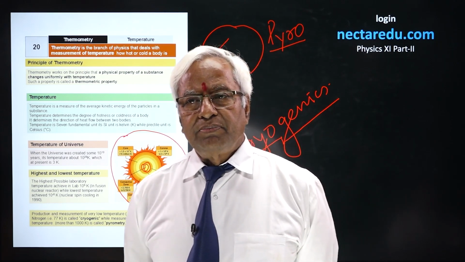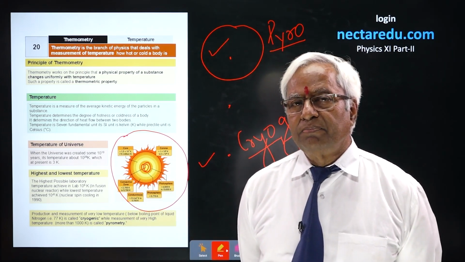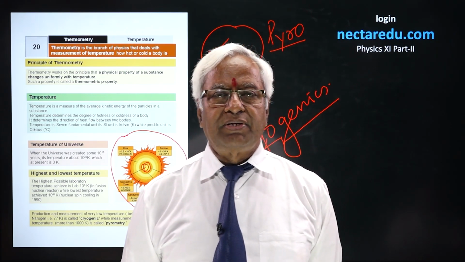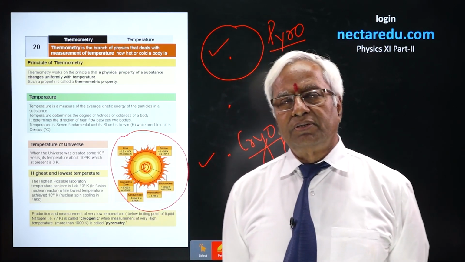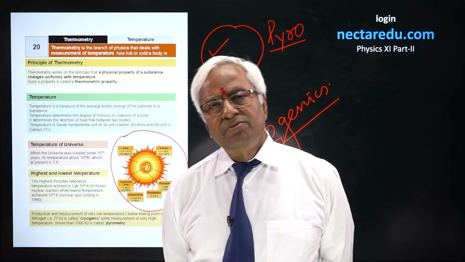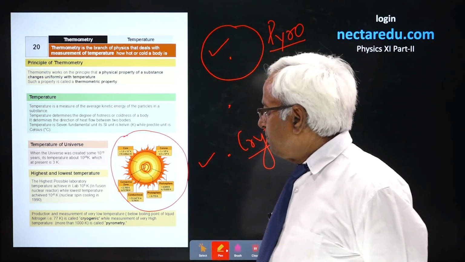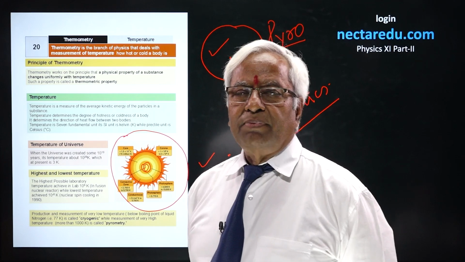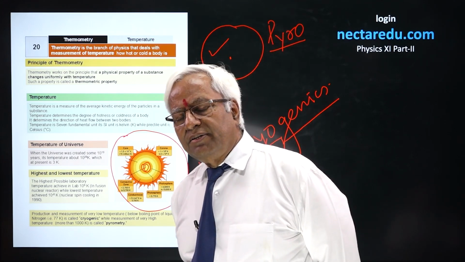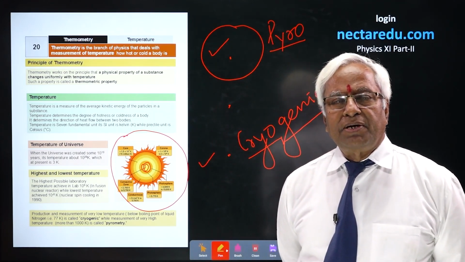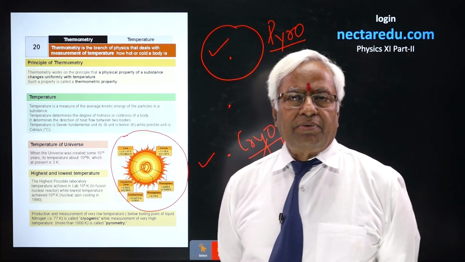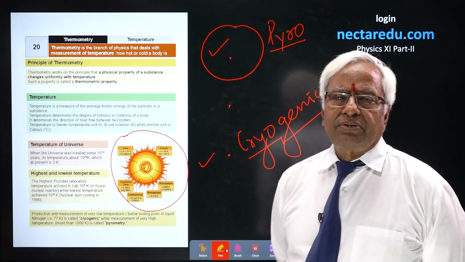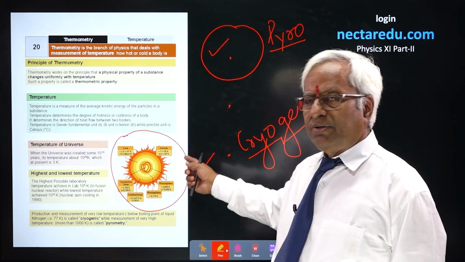In our solar system, the highest temperature that is naturally obtained is that of the inner core of the sun, which is of the order of 10 to the power 7. But in practice in the labs, especially in reactors, we have been able to attain temperatures up to the limit of 10 to the power 8 Kelvin. Likewise, we can produce very low temperature also.